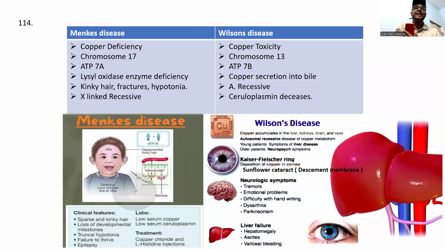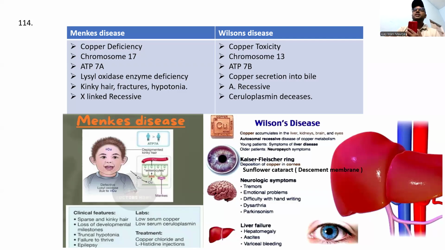Menkes, MD means Menkes disease, copper deficiency, chromosome 17. That is the Wilson disease, copper toxicity. See, Menkes, M will come first, so ATP7A. Later, W, ATP7B. Here the question options ask what enzyme: lysyl oxidase enzyme deficiency. We have kinky hair, fractures, and hypotonia. This is X-linked recessive.